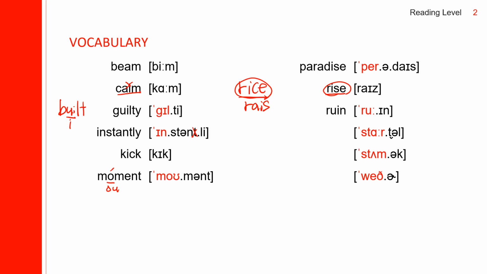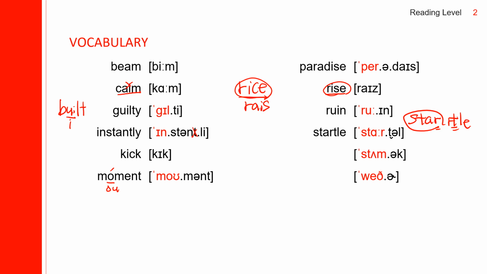Next one, startle. Startle spells S-T-A-R-T-L-E. In front of, after R, T sounds like T. Say startle.